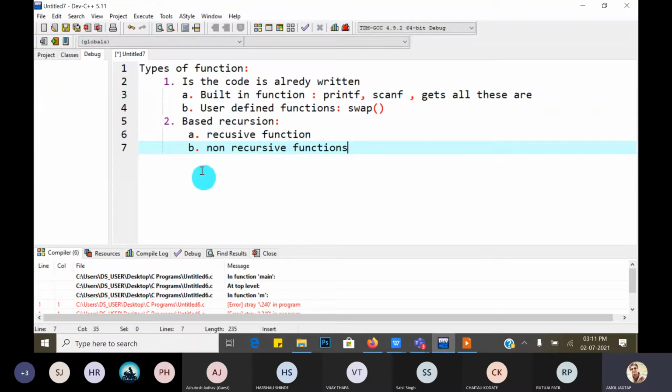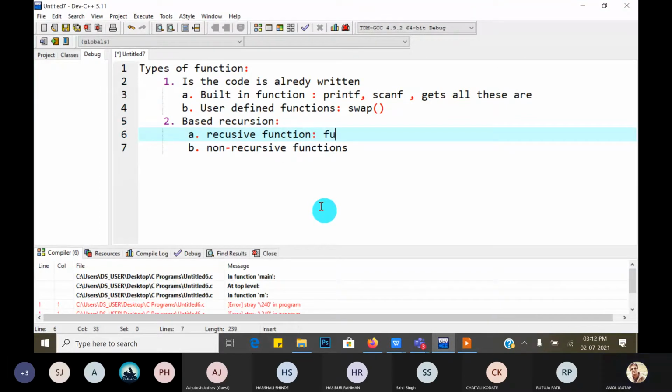We will take an example of each. So, non-recursive function and recursive function. What is meant by recursion? Recursion means a function calling itself.